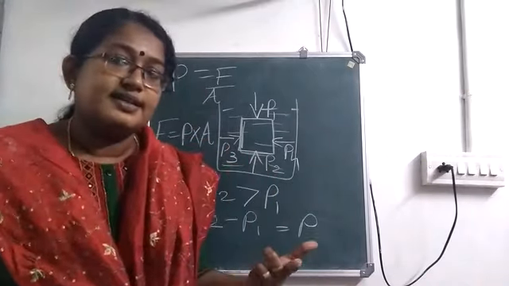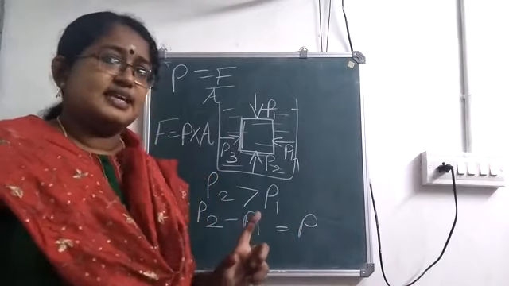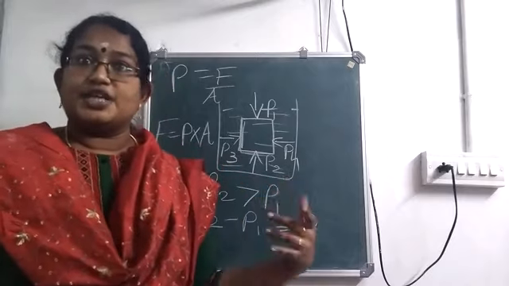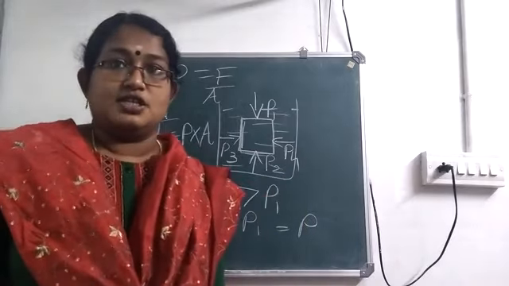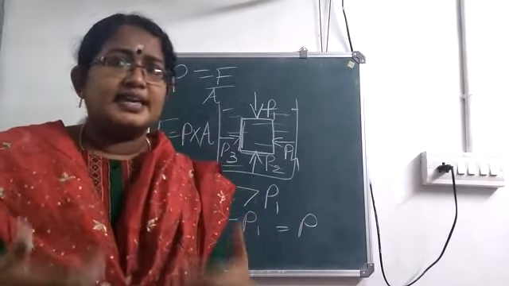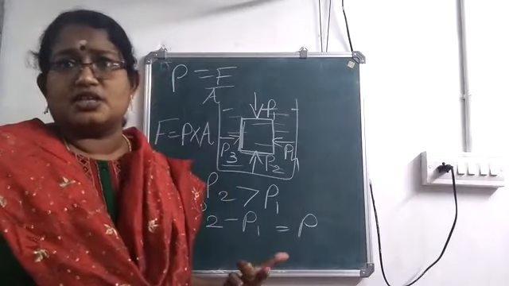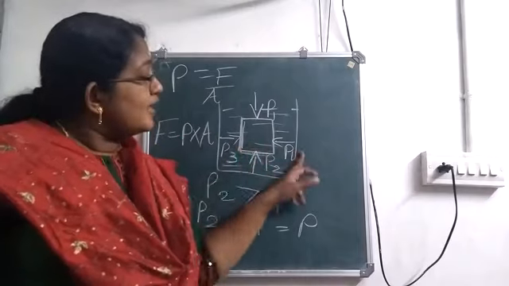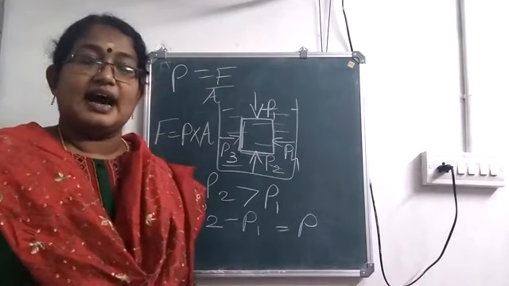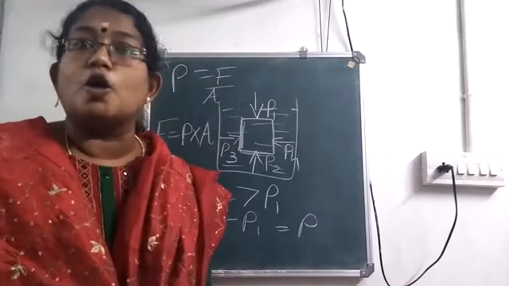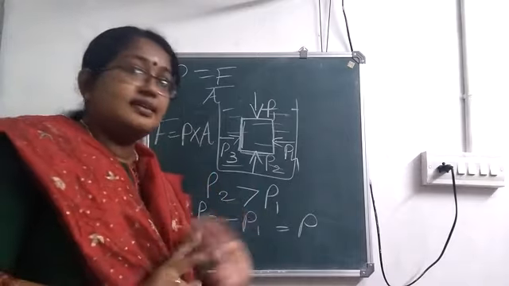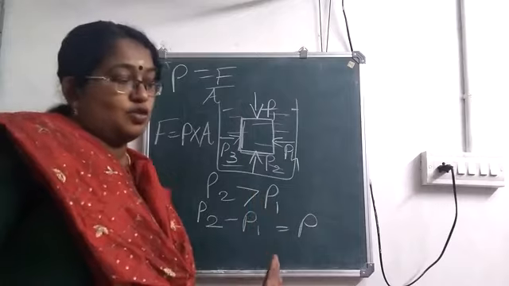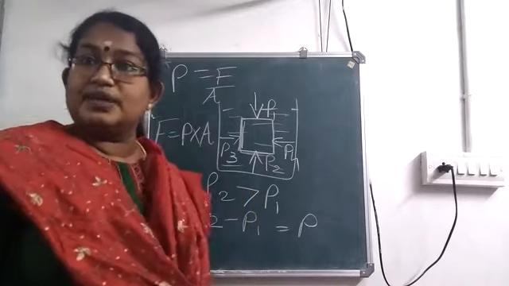Did you understand the reason for upthrust? Once again, when an object is immersed in a liquid, pressure acts in all the directions. We learned that liquid exerts pressure in all directions. So from the sides, from the top and from the bottom. Now when you consider the pressure from the sides, they are equal in magnitude and opposite in direction, so it gets cancelled. Now we have the pressure acting in the downward direction as well as in the upward direction.